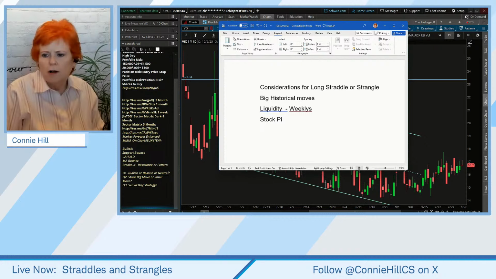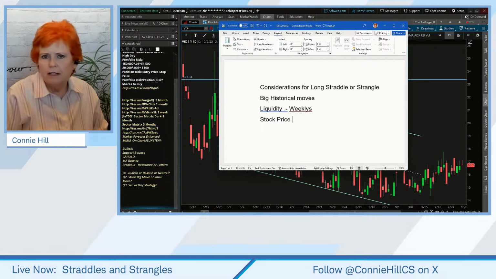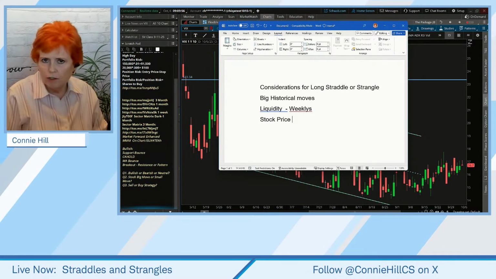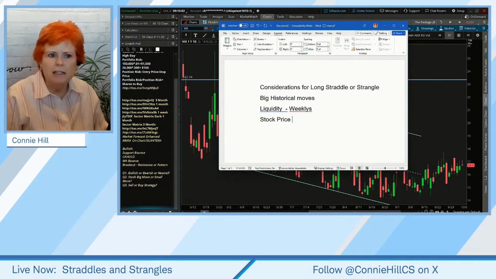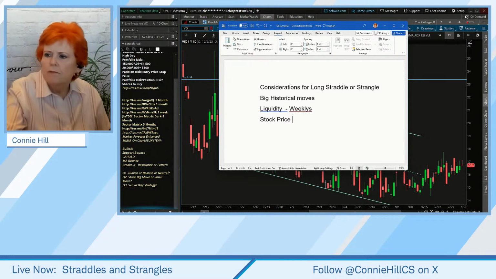Why is stock price a consideration? Because some of these stocks are really expensive and the cost of their option contracts might not fit your position sizing and the size of your account, okay? We'll look at an example of that. But these are some things to just keep in mind as we walk through this process. So take whatever notes you need, and I'm going to move this off our screen.